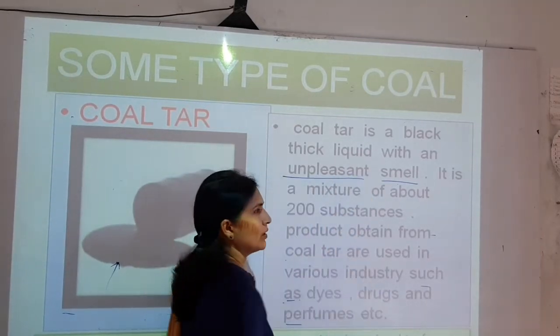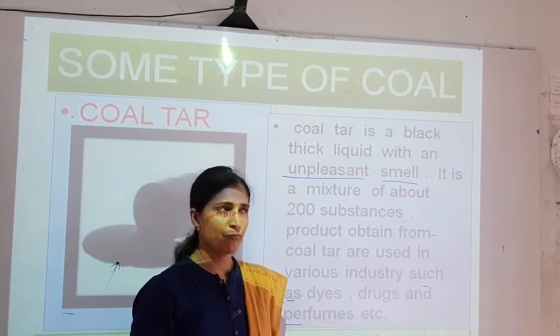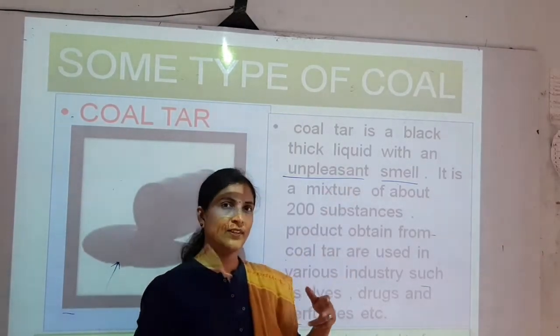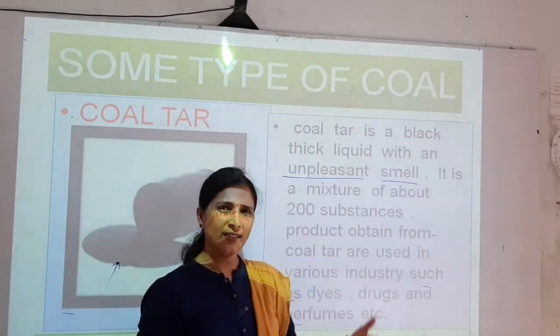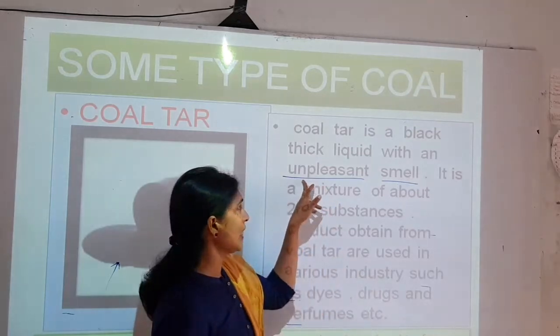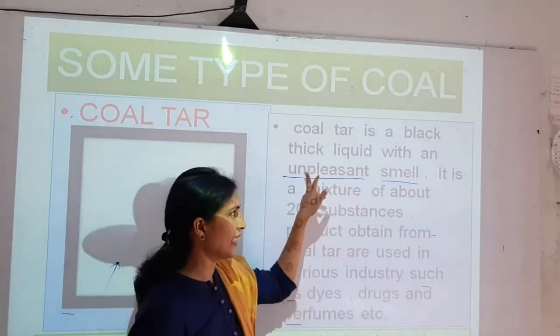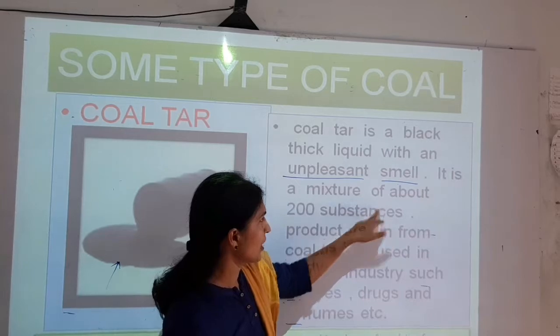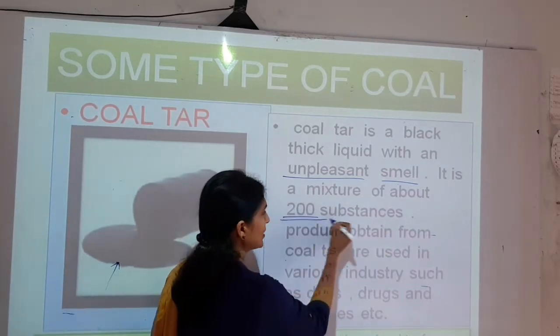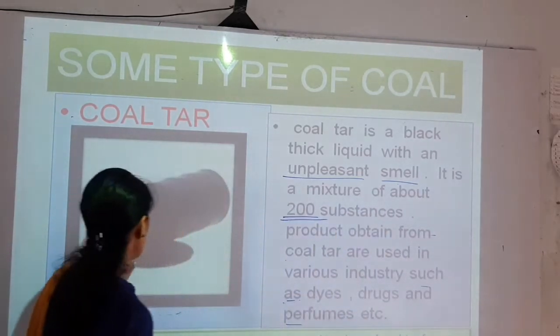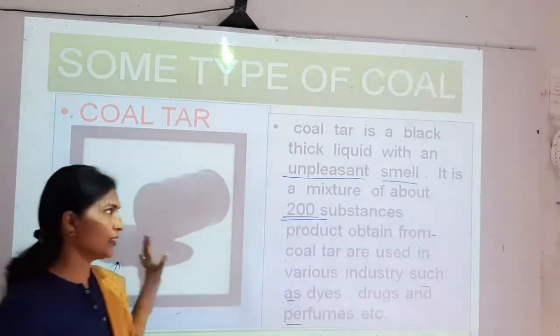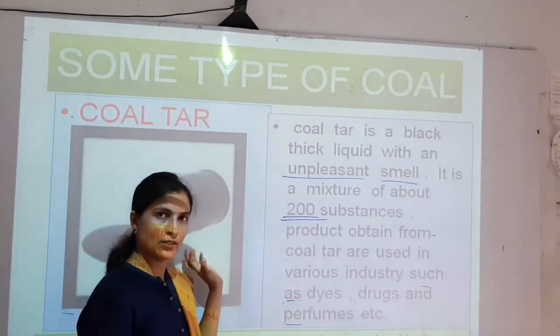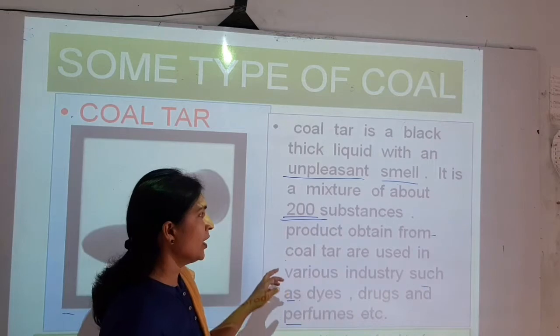Unpleasant means which is not pleasant. Pleasant means which gives happiness, but unpleasant, by getting it we cannot feel happy. So here unpleasant means it has a different type of smell. It is a mixture of about 200 substances. So this coal tar contains near about 200 substances.